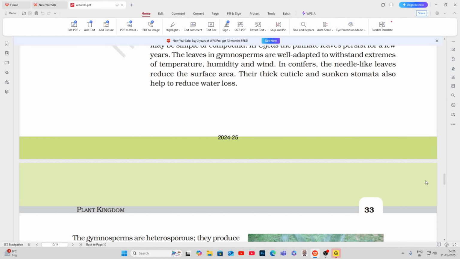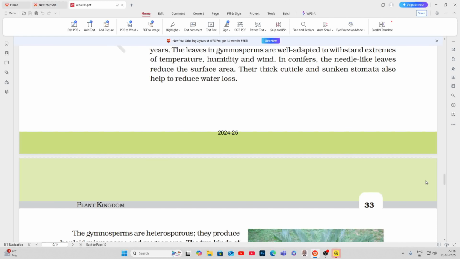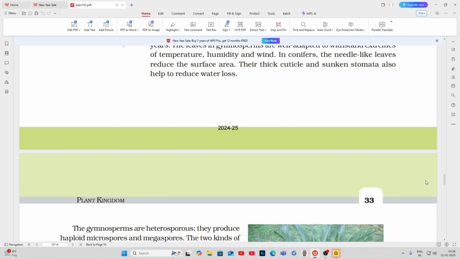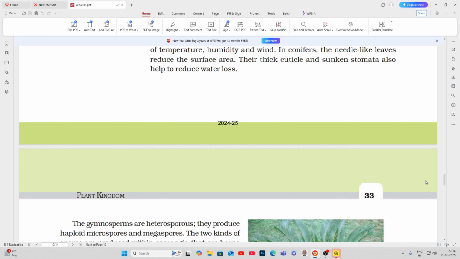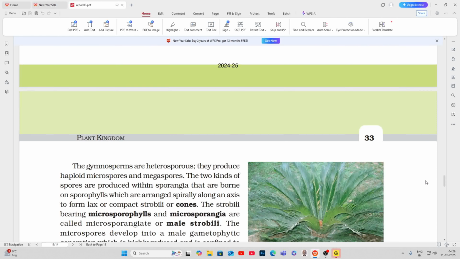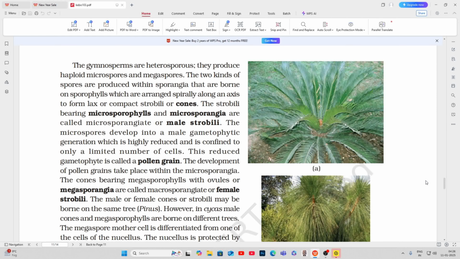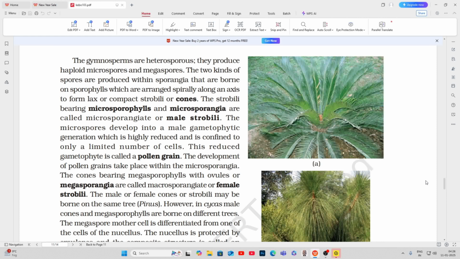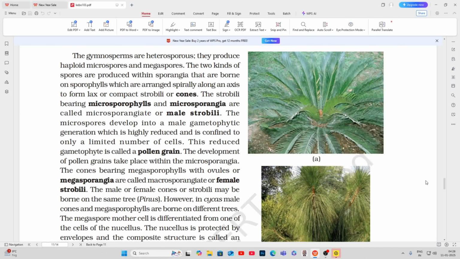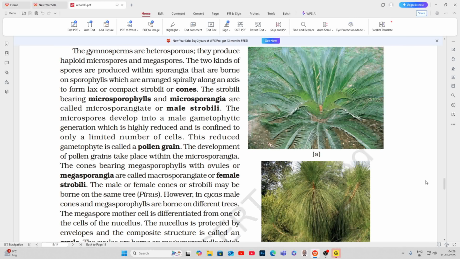In conifers, the needle-like leaves reduce the surface area. Their thick cuticle and sunken stomata also help to reduce water loss. The gymnosperms are heterosporous. They produce haploid microspores and megaspores. The two kinds of spores are produced within sporangia that are borne on sporophylls, which are arranged spirally along an axis to form lax or compact strobili or cones.